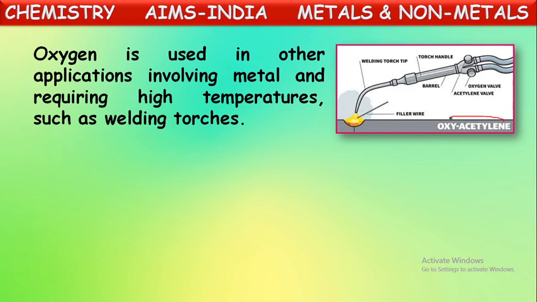They are called oxyacetylene torches. There, one of the organic gases, acetylene, is burnt in the presence of oxygen gas, and hence it can produce a flame with a very high temperature. Around 3000 degrees Celsius temperature it produces there. So at that temperature, metals will start melting so that they can bend these metals into different shapes, and they can weld, they can join the metals also. Okay, so for welding purpose and molding purpose of these metals, they use this oxygen gas in the form of oxyacetylene torches. And one more, it is the oxyhydrogen torch also.